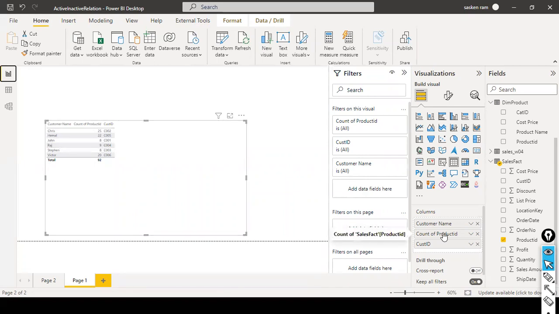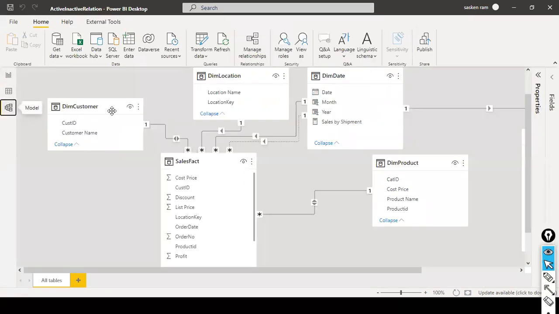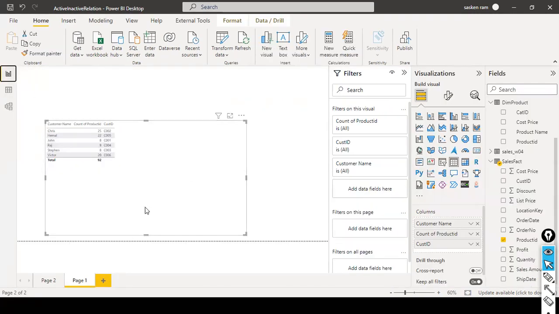The customer ID and customer name come from my customer dimension table. But here the customer table is supposed to filter the sales fact table. Now because of the bidirectional relationship, I am able to get this value.